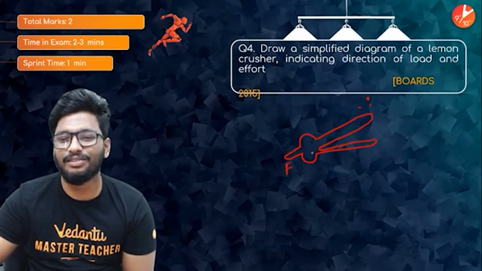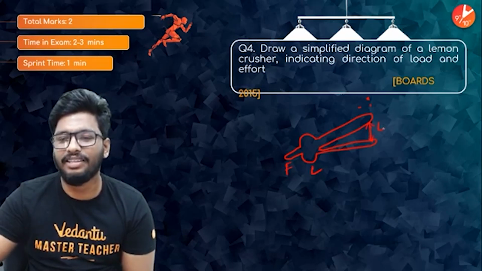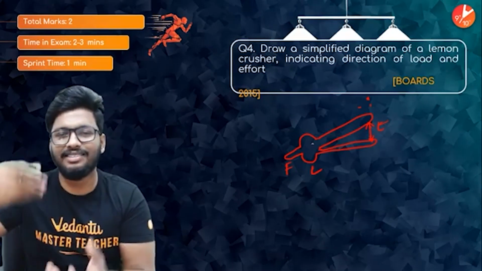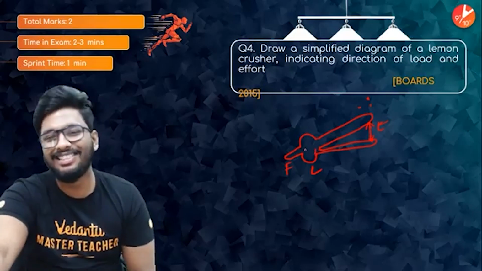This would be the fulcrum. This is where you put the load. This is where the load is. And this here is where you put in the effort. You just basically compress it so that when the lemon is placed inside, you see that the lemon juice starts to come out.